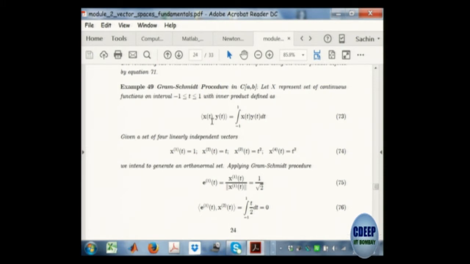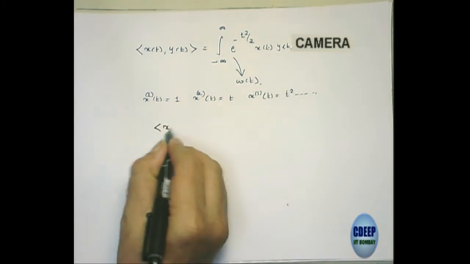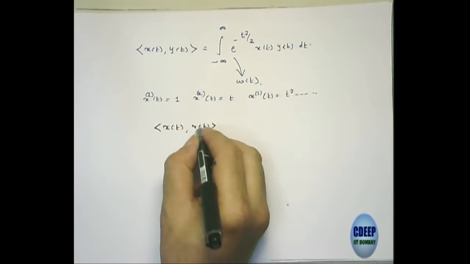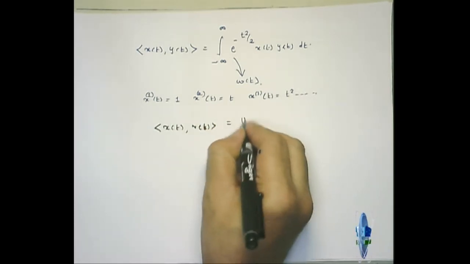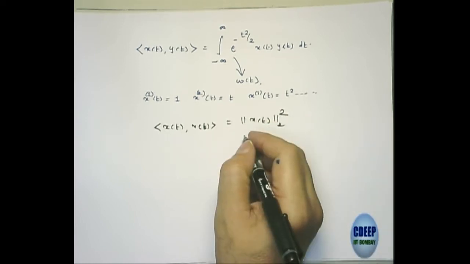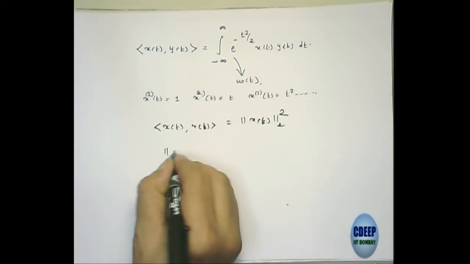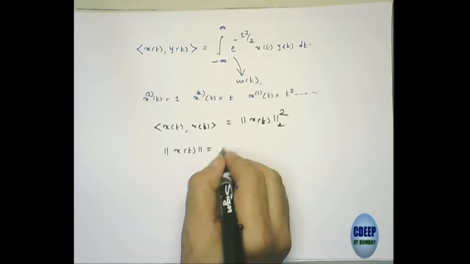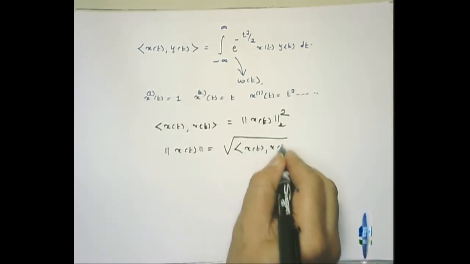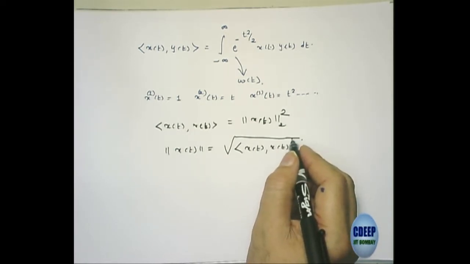The basic thing is that the inner product of x(t) with x(t) is equal to the norm of x(t) squared. So if you want the 2-norm to be computed, it is simply that.